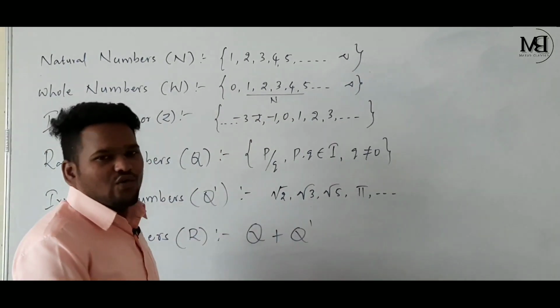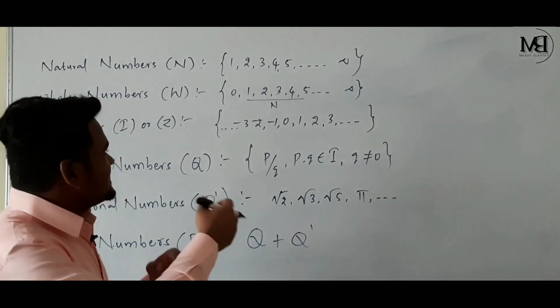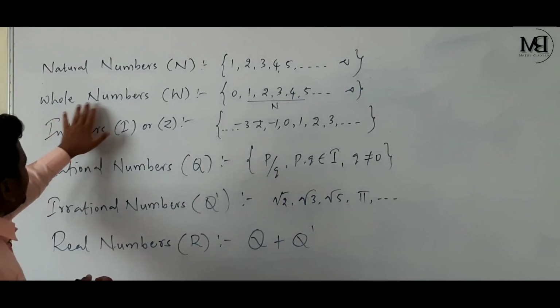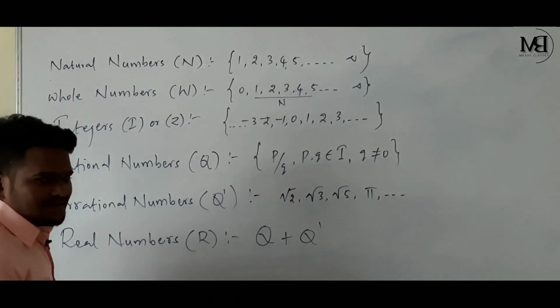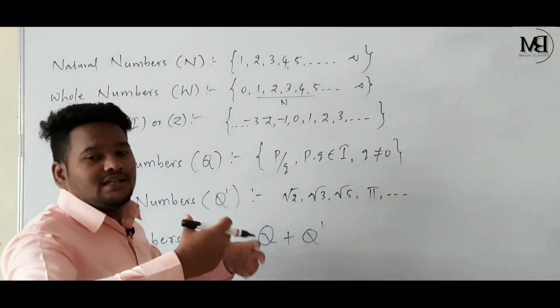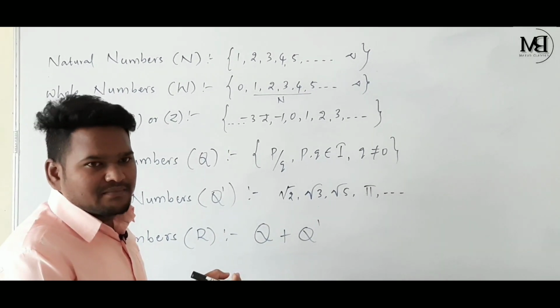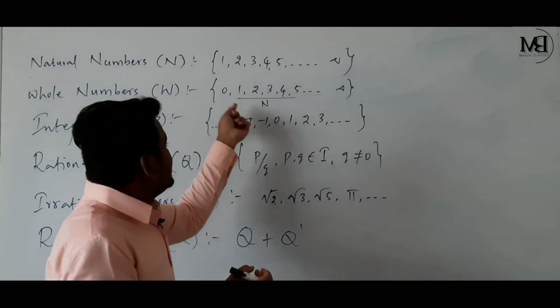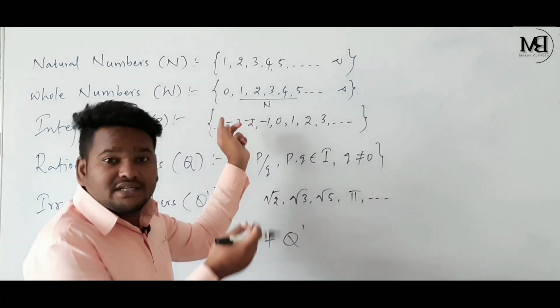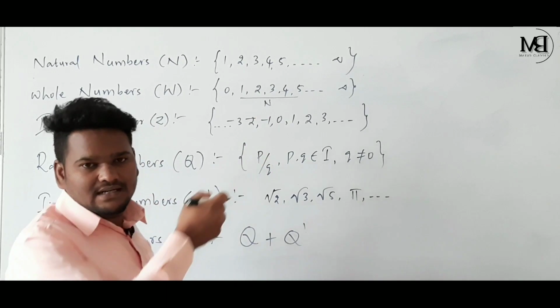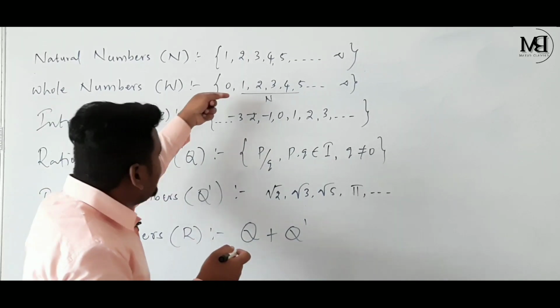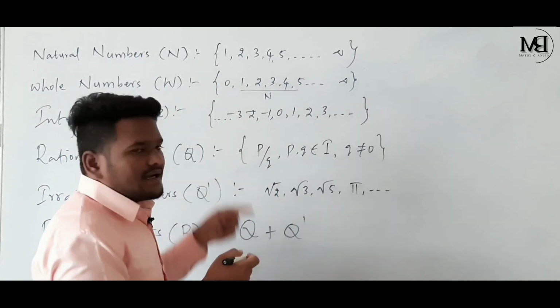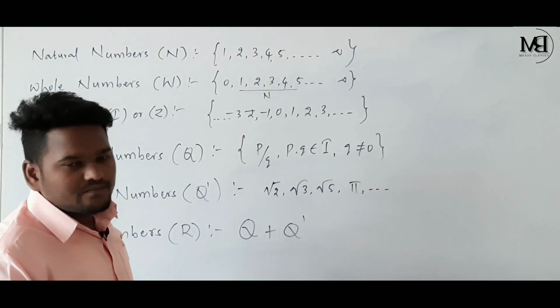And if you see it reversely, all the whole numbers are not natural numbers. These 1, 2, 3, 4, 5 and so on are natural numbers, but 0 is not a natural number because 0 is not there in the set of natural numbers. Means every whole number is not a natural number.